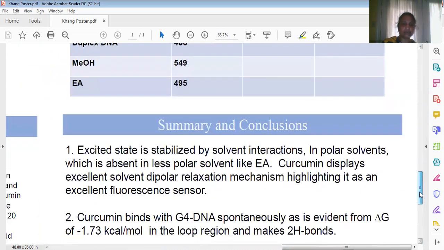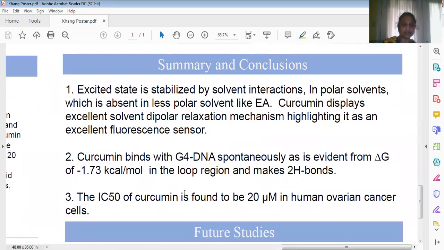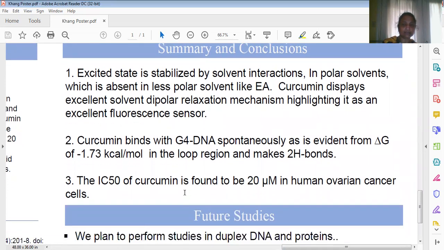So in conclusion, we can say that the excited state is stabilized by solvent interactions in polar solvents, which is absent in less polar solvents like ethyl acetate. Curcumin displays an excellent solvent dipolar relaxation mechanism, highlighting it as an excellent fluorescence sensor. Curcumin binds with G4 DNA spontaneously, as is evident by negative delta G, in the loop region, and makes two hydrogen bonds. The IC50 of curcumin is around 20 micromolar in human ovarian cancer cell HOE8.